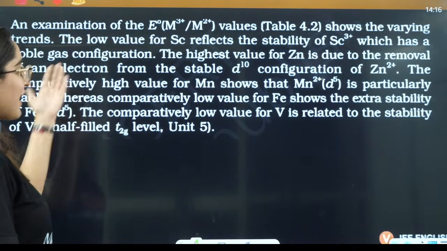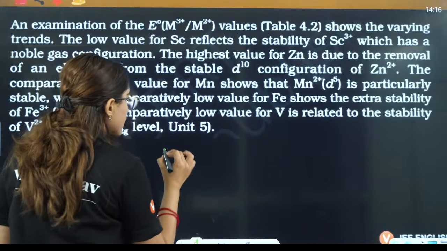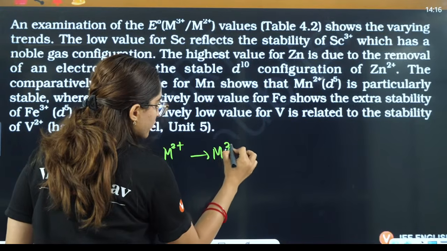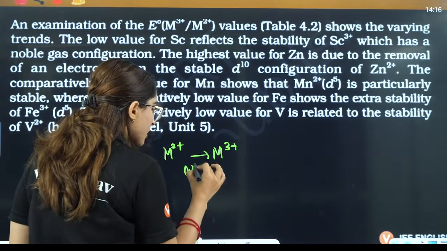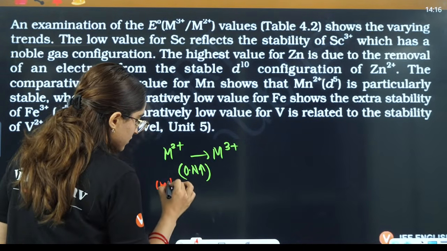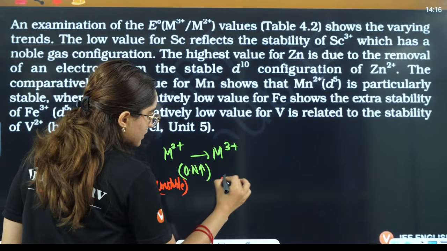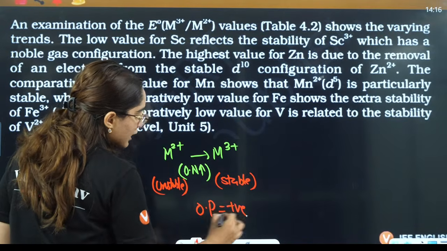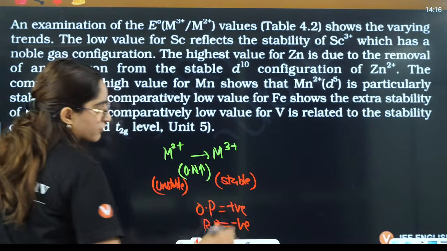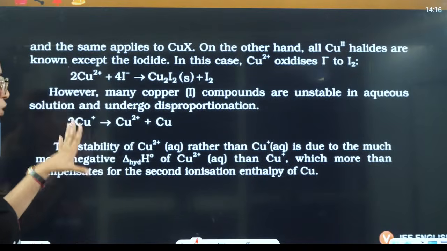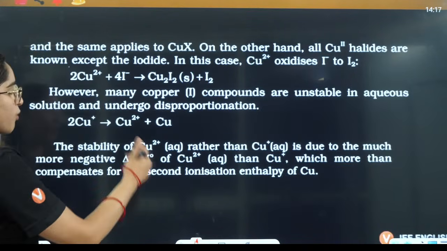Then again the same thing. I'm telling you, if you have M2 positive going to M3 positive, that means the oxidation number is increasing. So if I say this is unstable and this is stable, that means the oxidation potential is positive. That means the reduction potential will be negative. Okay, got it, right? All of these things are mentioned here. I'll just provide you the notes. You can just go through all the lines here. I'm giving you important words here.